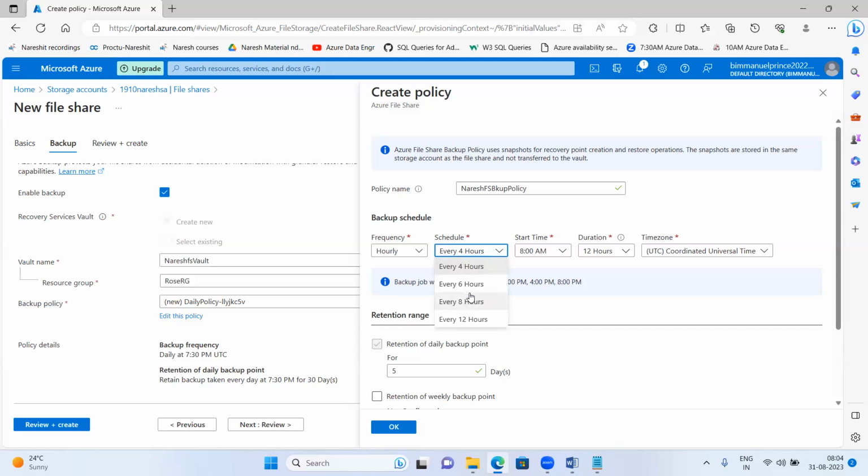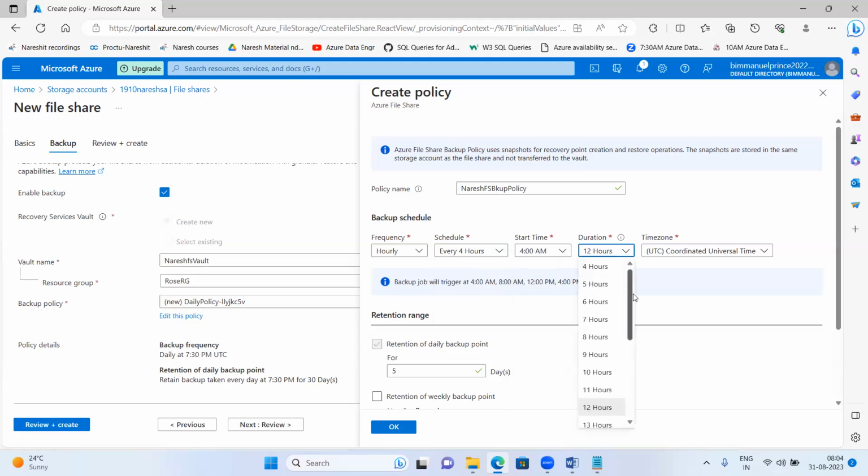Like this, for every 4 hours of gap, it will take the backup automatically. 6 hours, 8 hours, 12 hours, whatever you want, you can set it up, your time, your choice. And here the time, what time you want to take the backup. Let us take 4 a.m. in the morning. Then after 4 hours means 8 a.m. it will take the backup again.